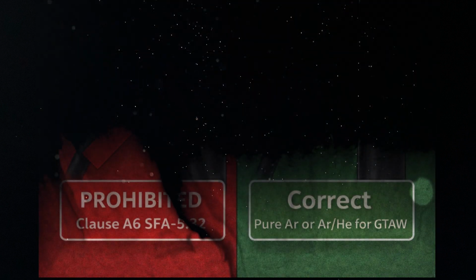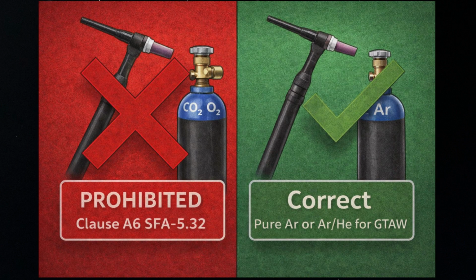The code includes a clear caution in Clause A6. Reactive and oxidizing gases such as carbon dioxide, CO2, and oxygen, O2, can have detrimental effects on base metals such as aluminum, nickel, titanium, zirconium, and tungsten. For this reason, carbon dioxide or oxygen cannot be used as the shielding gas for gas tungsten arc welding.